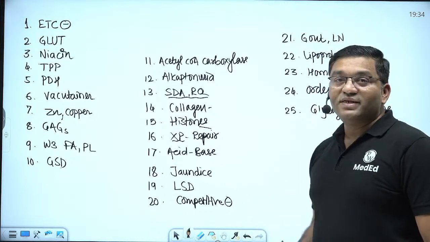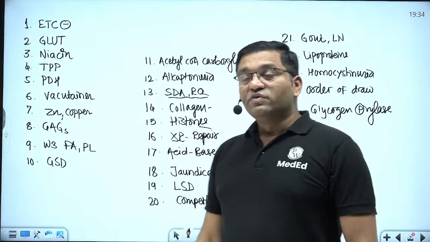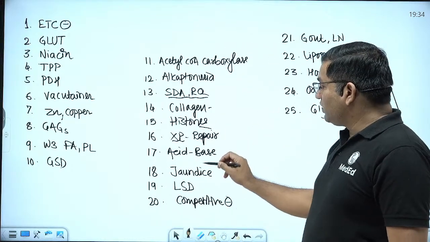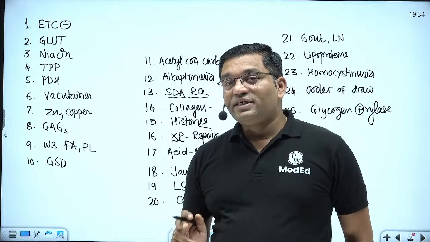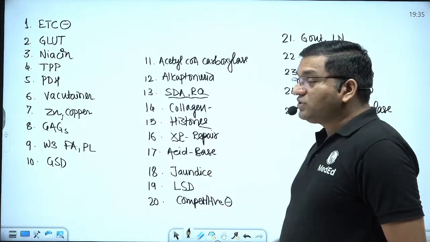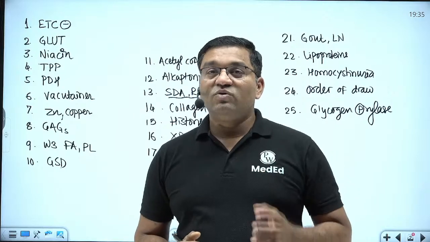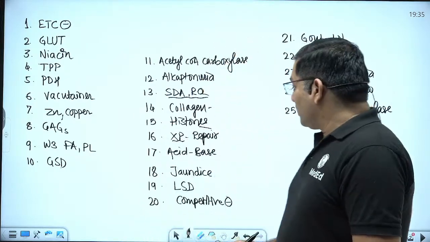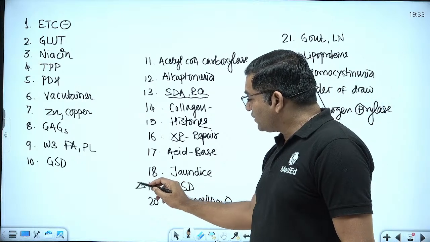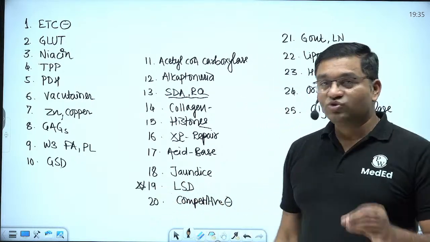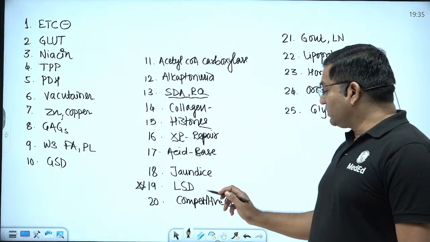Then acid-base disorders, different acid-base disorders, how to diagnose an acid-base disorder. What do you mean by diabetic ketoacidosis, that we will discuss here. The congenital jaundice, various types of congenital jaundice and what happens to the level of UDP glucuronyl transferase, what happens to unconjugated bilirubin and direct bilirubin in the various types of jaundice, that we'll discuss. One of the star mark questions or top rated questions is Gaucher's disease that belongs to lysosomal storage disorders, that we'll discuss here.